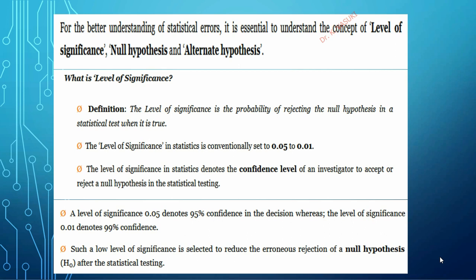The level of significance in statistics is conventionally set to 0.05 to 0.01. The level of significance denotes the confidence level. We can say level of significance or confidence level of an investigator to accept or reject a null hypothesis in the statistical test.